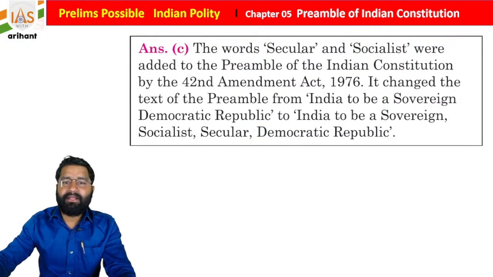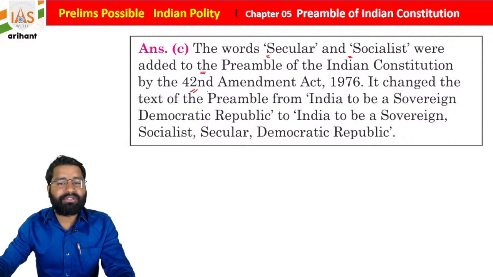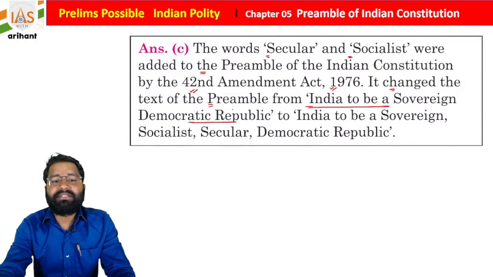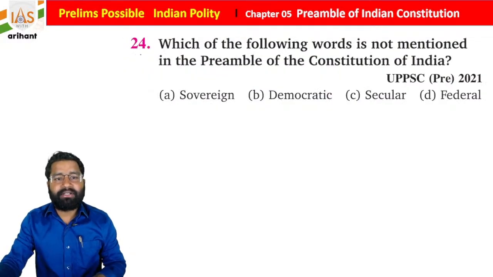Getting it? So the words secular and socialist were added to the preamble of the Indian Constitution by the 42nd Amendment 1976. It changed the text of the preamble from India to be a sovereign democratic republic to India to be a sovereign socialist secular democratic republic. Now see the 24th question, students.